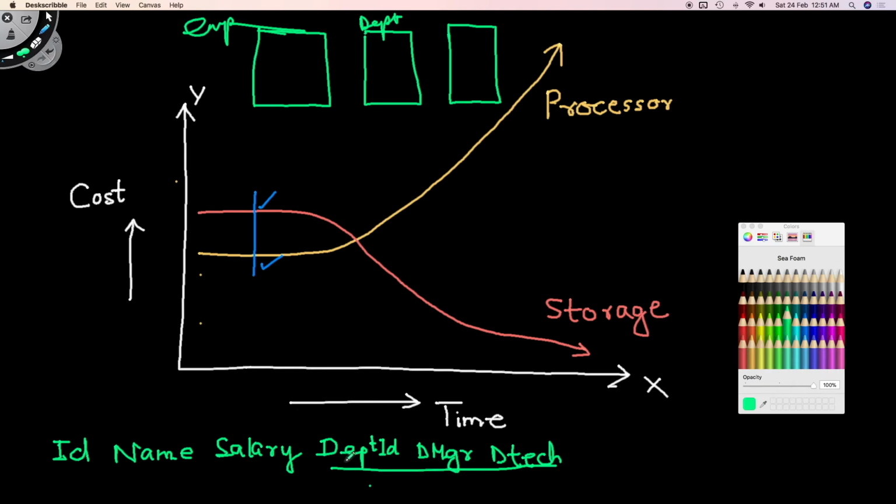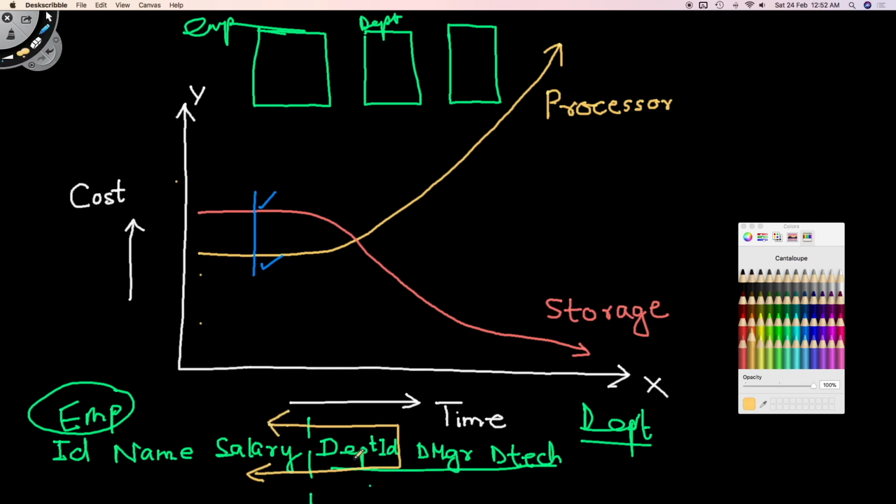What relational databases did was create an employee table and then a department table. The employee table would have ID, employee name, salary and one more column, which is department ID. And this column would also be there in the department table. So the department ID column can be used to relate these two tables.